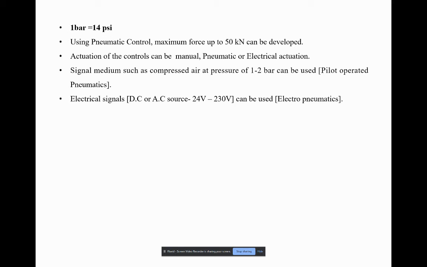Activation or control can be done using three methods. One is manual, the other is pneumatic, and the last is electrical. In manual, we use manual activation methods like push buttons, limit switches, and levers. If it is pneumatic, we call it pilot operated, and we use air pressure only, but the pressure is different. We use 1 to 2 bar of pressure just for activating the device. If it is electrical signals, it is called electro pneumatics, and the voltage ranges from 24 volts to 230 volts.